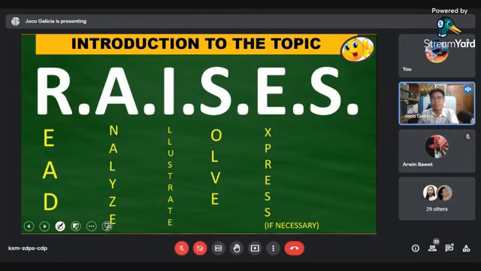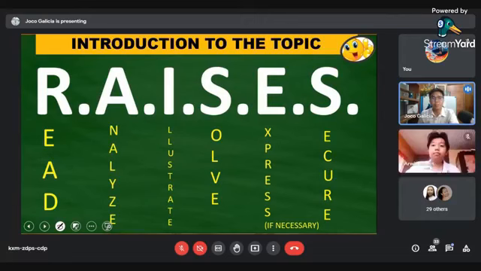And lastly, S means secure. We have to secure or verify our answer, whether we are right or wrong. Again, this acronym RACES is going to be our guide to solve the problem.